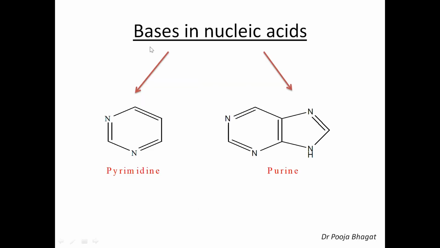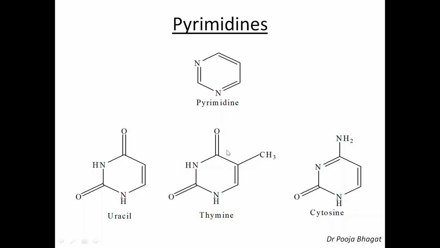Next. So, the bases. Bases in nucleic acids. What are the various bases which are present in nucleic acids? As we have discussed, two types of bases are present, pyrimidine and purine. Okay. So, we'll discuss both of them one by one. So, pyrimidine bases. So, this is pyrimidine. The bases here are uracil, thymine and cytosine. These are the three pyrimidine bases which are present in the nucleic acids.